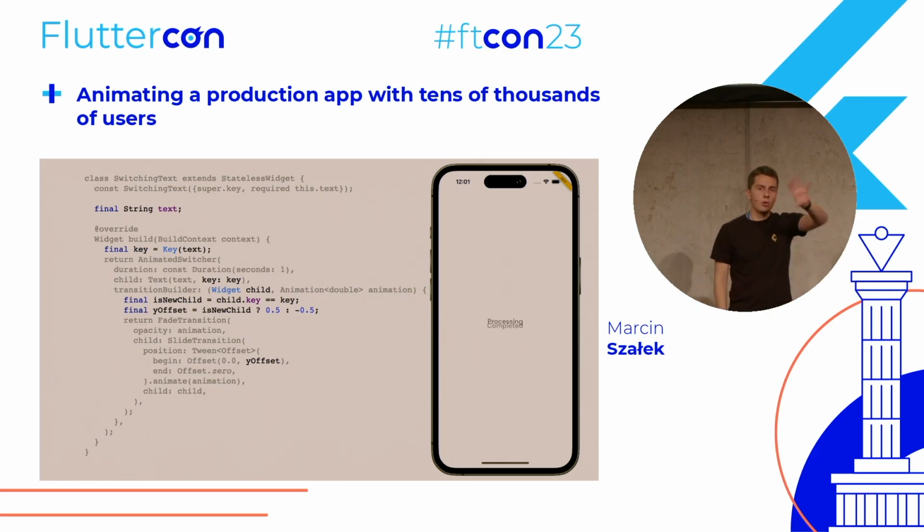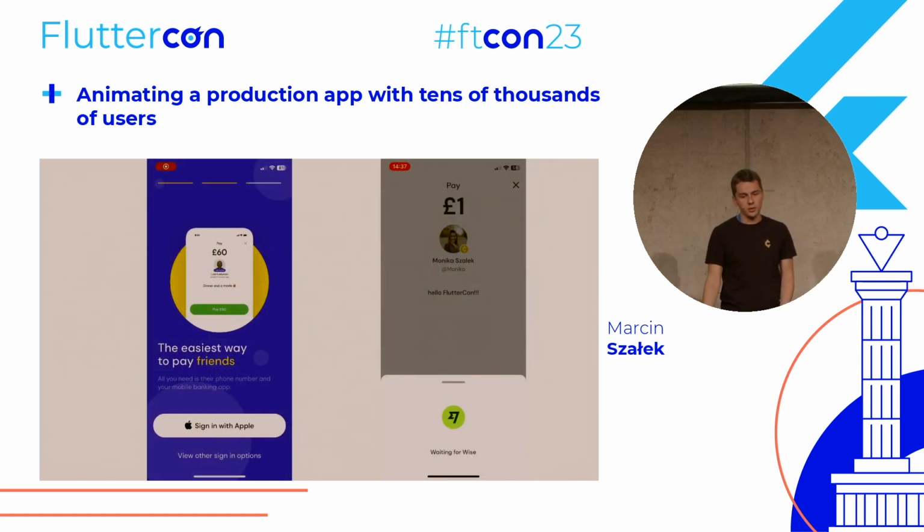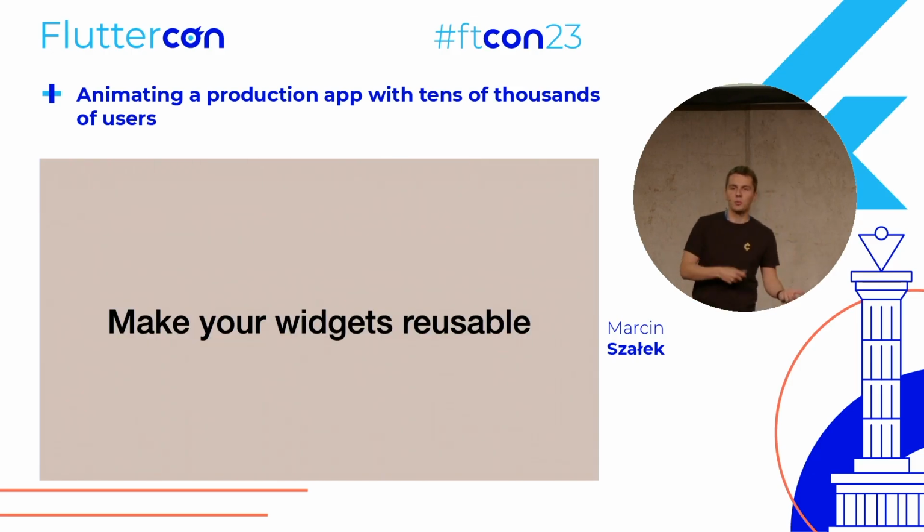And notice that this switching text accepts only text. It has no business logic inside it. It doesn't know what text it will display. And because of that, it's very reusable. And we started to use this effect in other places in the app. So here, it's the same widget that you can also see in this animation. I know this point is pretty obvious, but make your widgets reusable. If your animation widgets are actually reusable, it's much easier for us to reuse them in many places in our app.